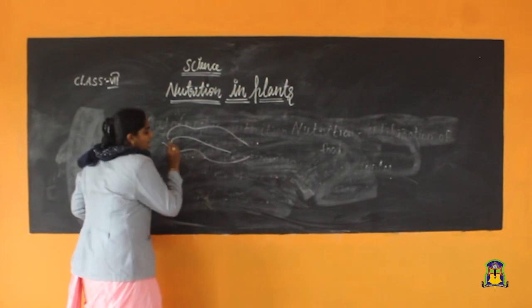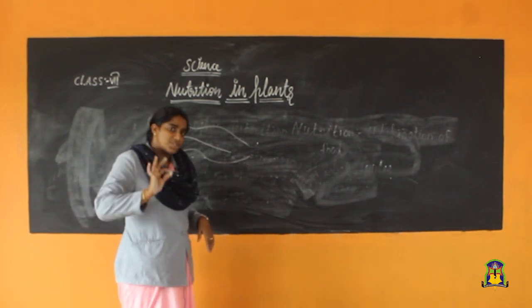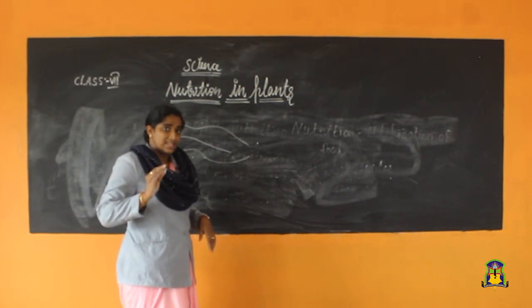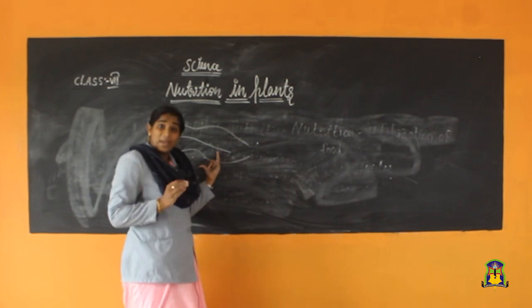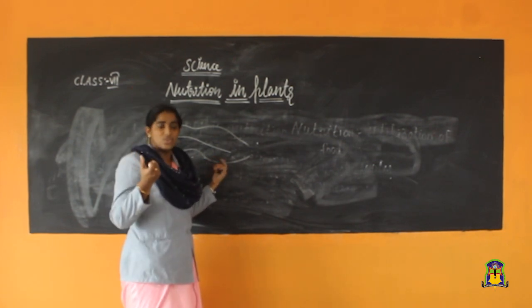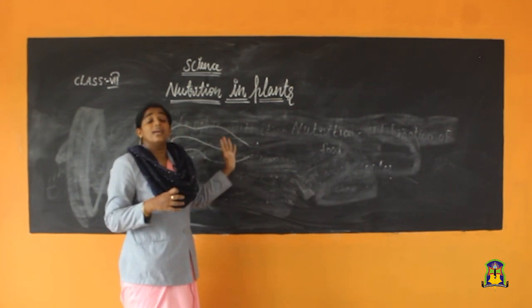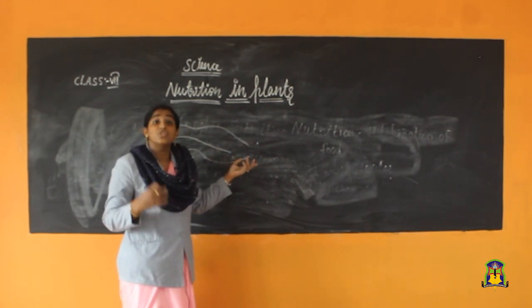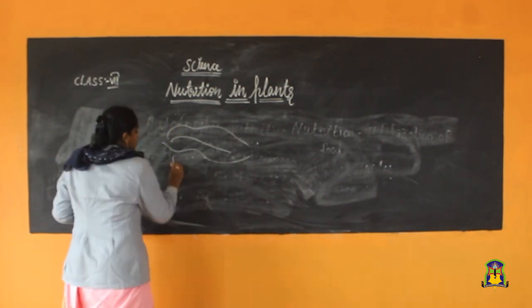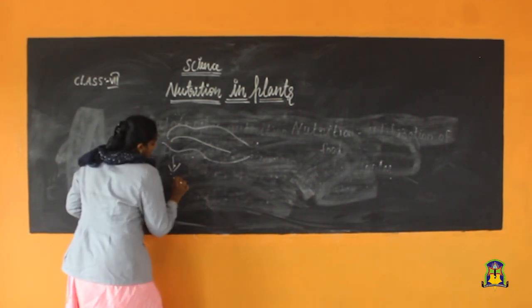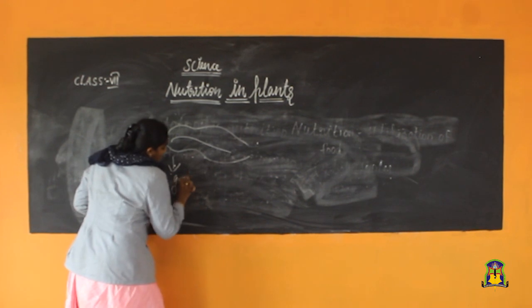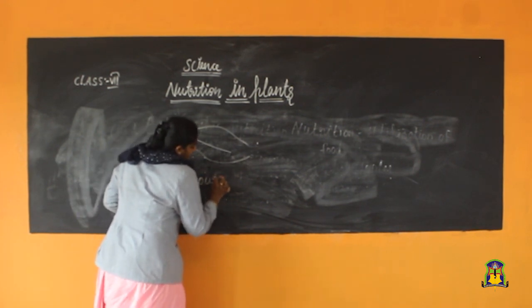Then, what is the function of stomata? Stomata are the tiny pores. What is the function of this stomata? Stomata capture the sunlight. Understood? Chlorophyll consists of this green pigment, which captures the sunlight, and stomata also exchange the gases. The function of stomata is gaseous exchange. Got it?